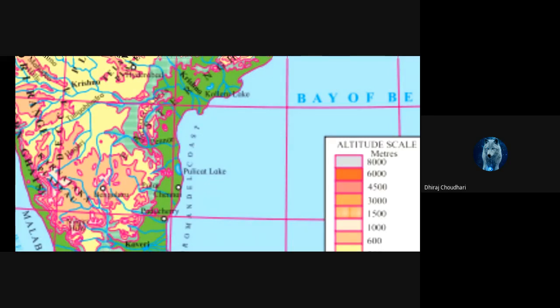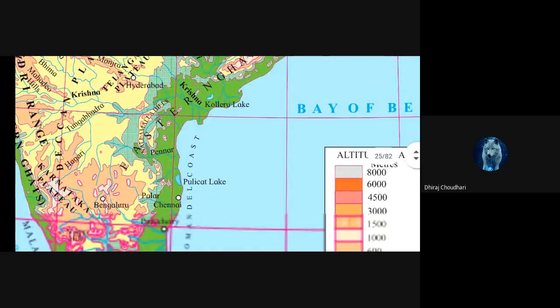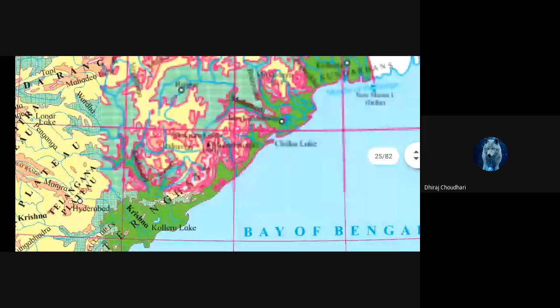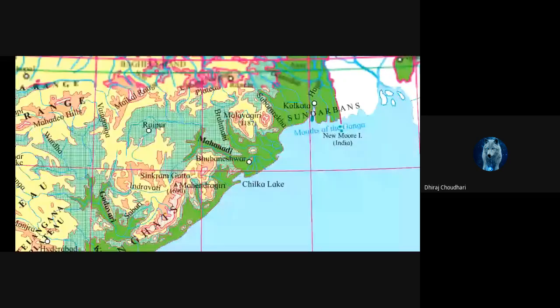See guys, the Krishna river is here, the Krishna delta is there. The Kaveri river is there, the Kaveri delta is there. See here, the Sundarban delta is there.